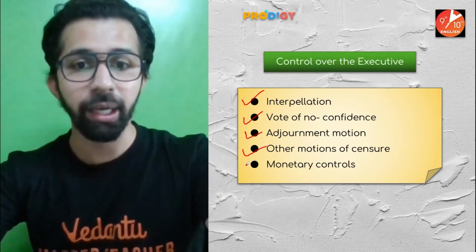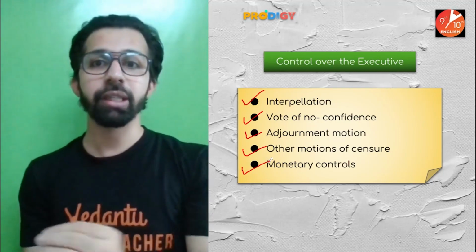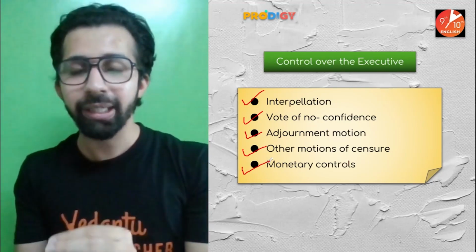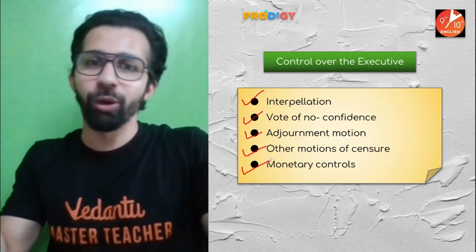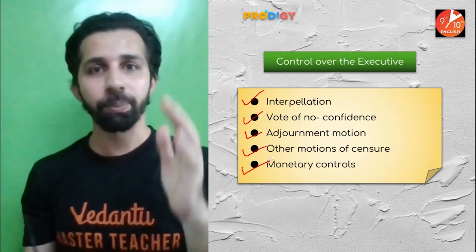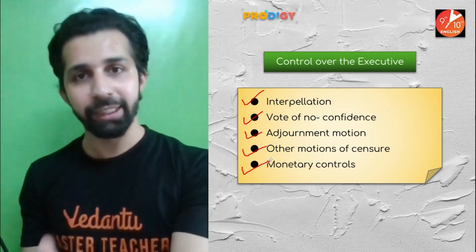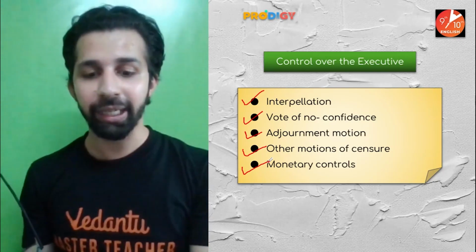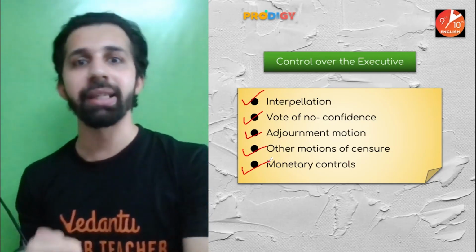And obviously Parliament has the monetary control, meaning the executive is responsible to spend the money, but they cannot spend money anywhere they want. Are you understanding? So Parliament will control where the executive is spending the money. So it should not be against the wishes of the Parliament.